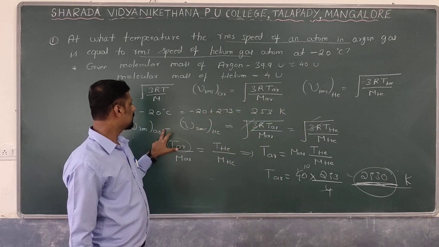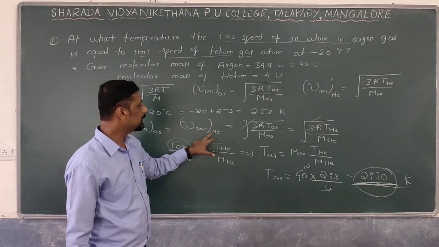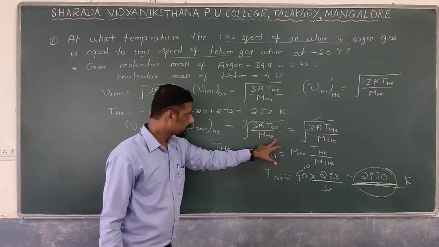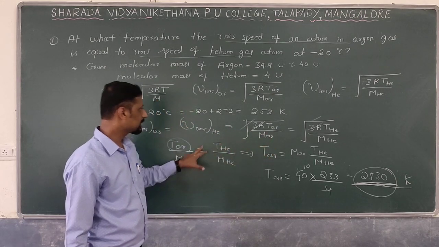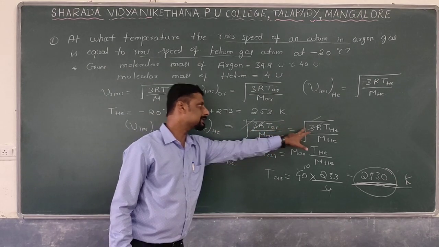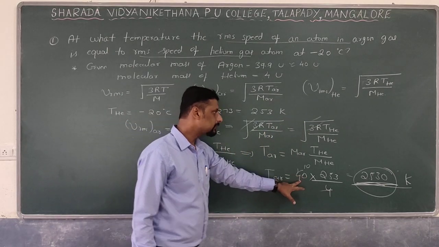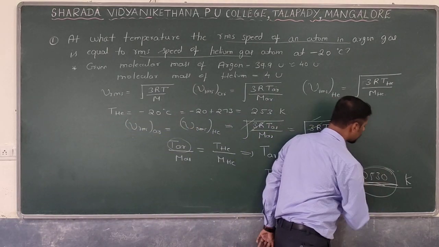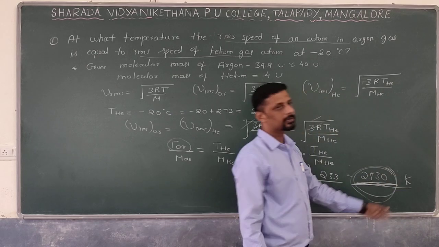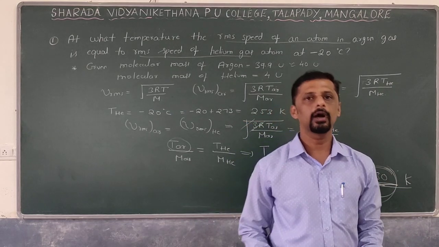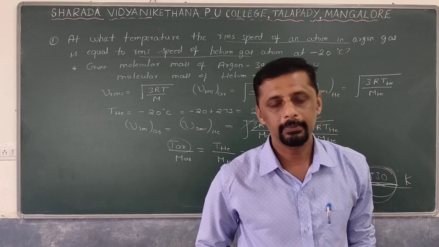Equate the RMS value of argon gas with the helium gas. Write the expression here, equate the expressions here, cancel the similar terms on both LHS and RHS. Next, rearrange the equation, substitute the values, then we get the final answer around 2530 Kelvin. At this particular temperature, the RMS speed of atoms of both argon and helium gas are equal.